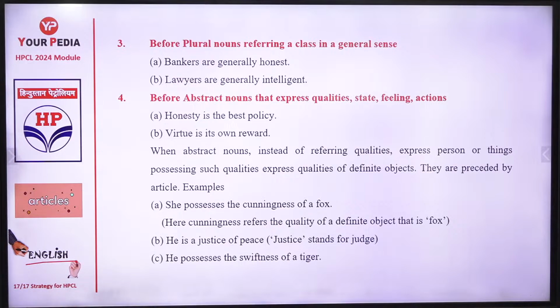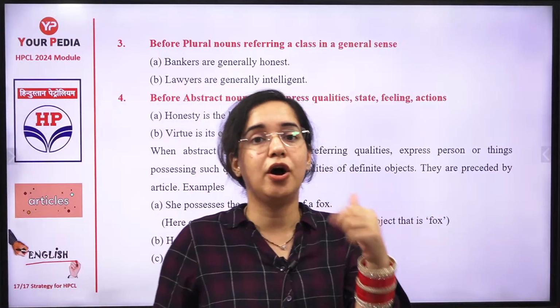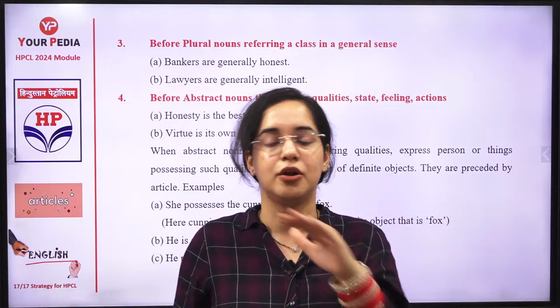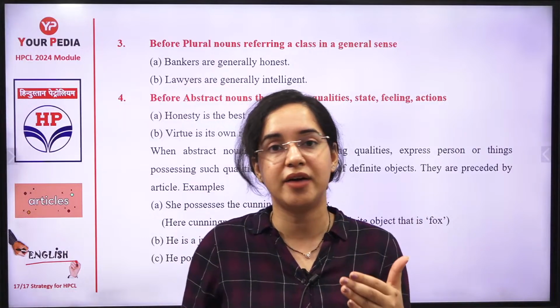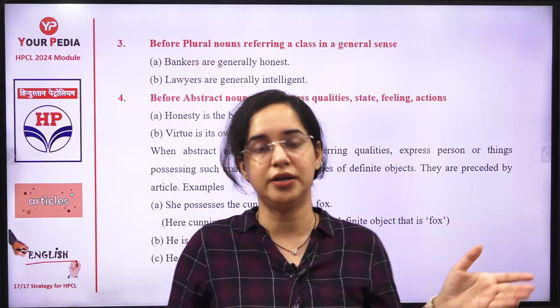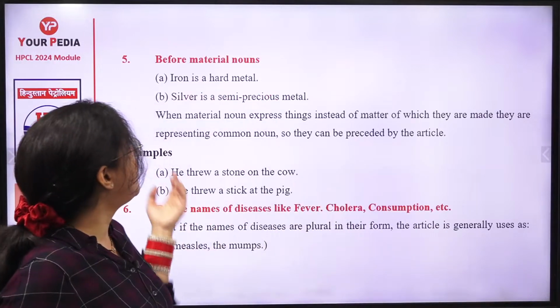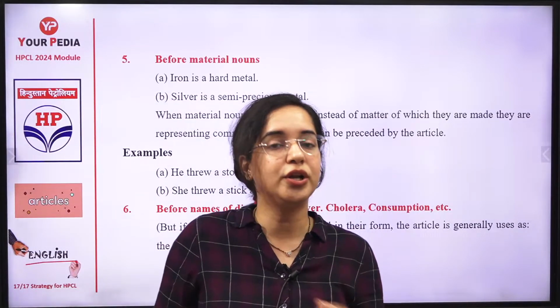Then, no article before plural nouns referring to a class in general. Bankers are generally honest, lawyers are generally intelligent. It is also referring to a class, but no article is used. Feelings and emotions, no article. With lunch, breakfast, dinner, no article is used. I go to temple every day, I go to Gurdwara every day. I'm not naming any Gurdwara, I'm not naming any temple. No article is used, right? So when it is all about your emotions, or about bronze, gold, silver, you don't use any article.